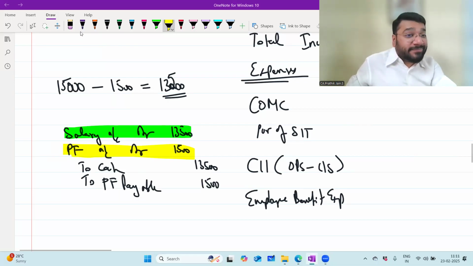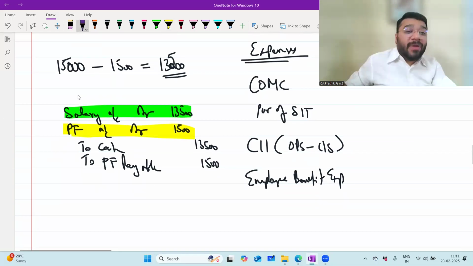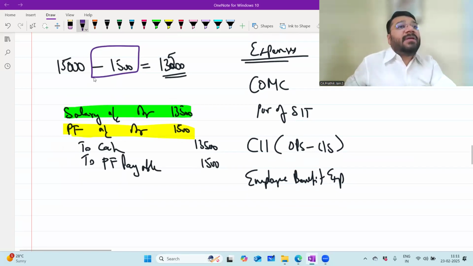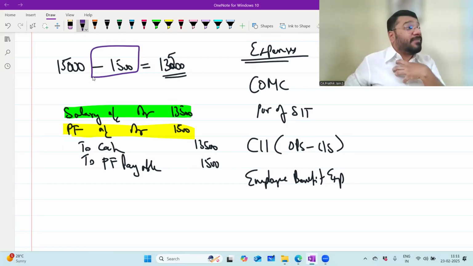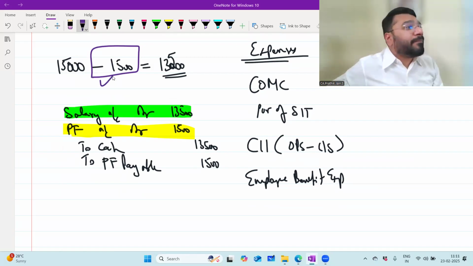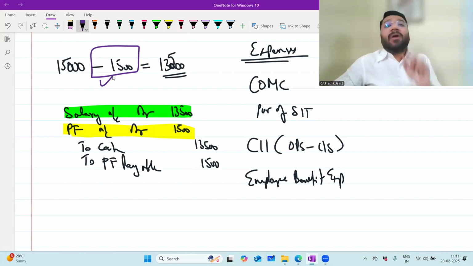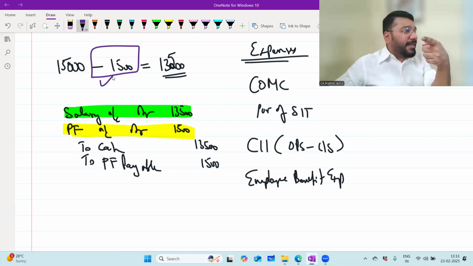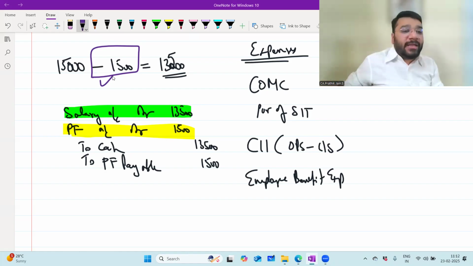Are you sure? Now listen to one more point. This PF is deducted from the employee's salary and being paid to the government. So as a company, my job is that of a postman. I'll get money from the employee, deduct the money here, and give it to the government. Apart from that, as a company, I have to also contribute to PF. So in PF, two people will contribute. One, the employee will contribute from the salary, and second, we have to contribute additionally. So that again is coming as PF contribution.